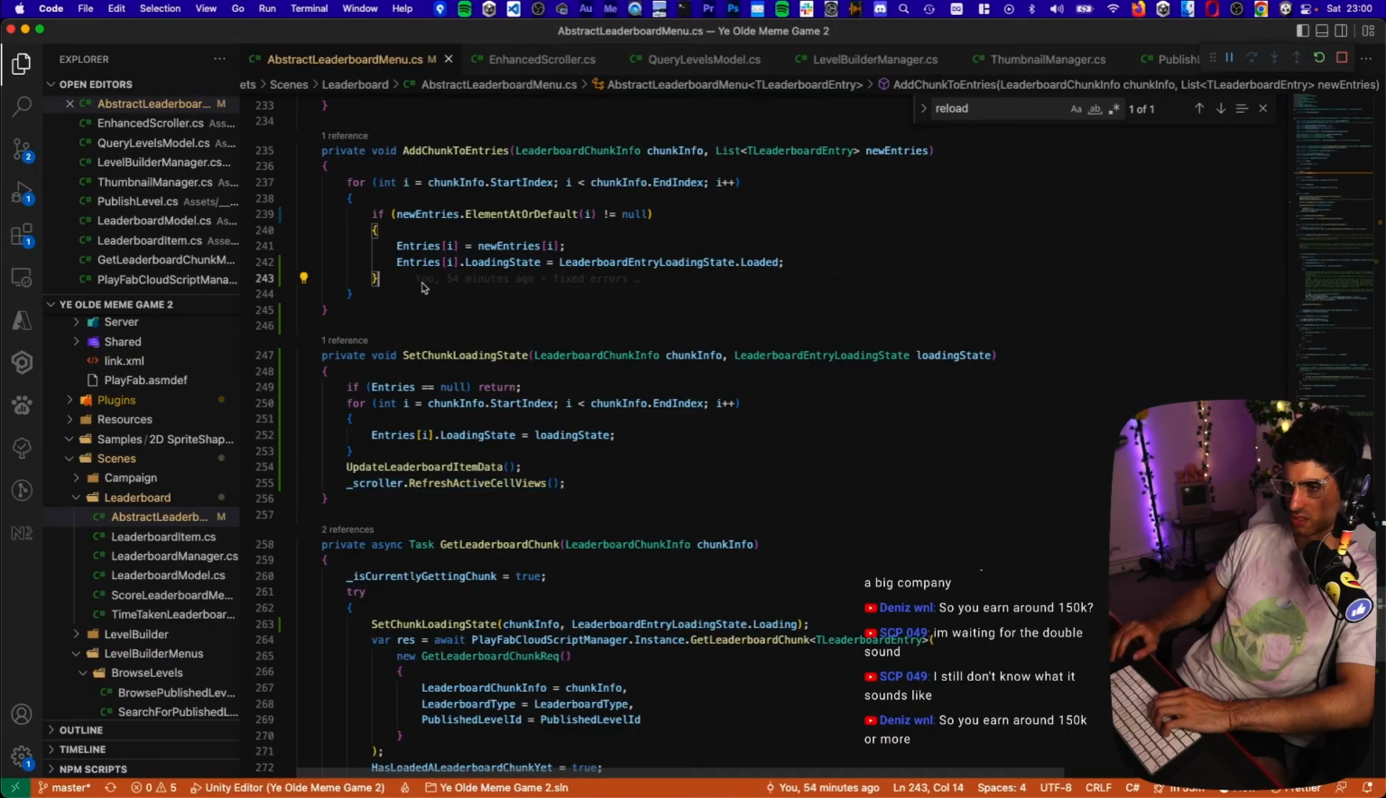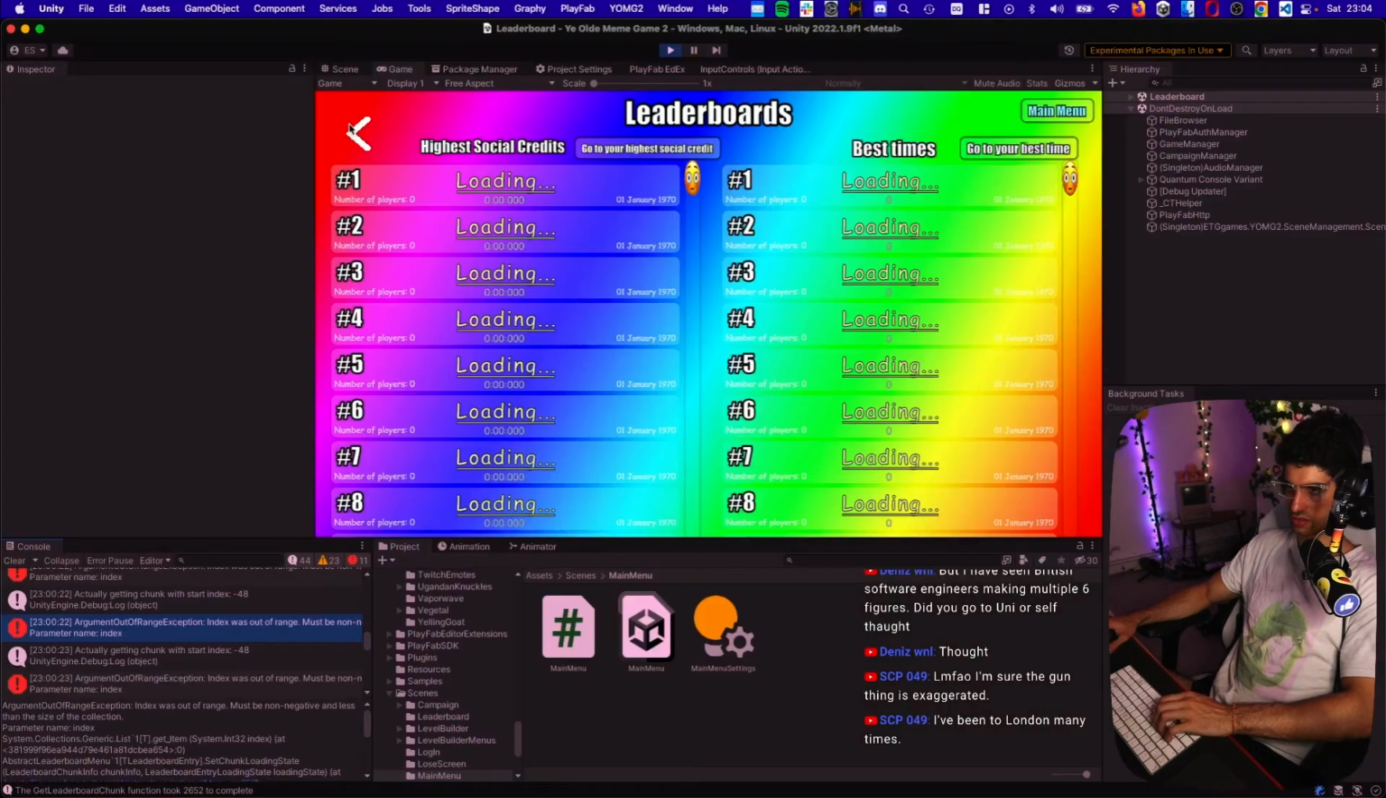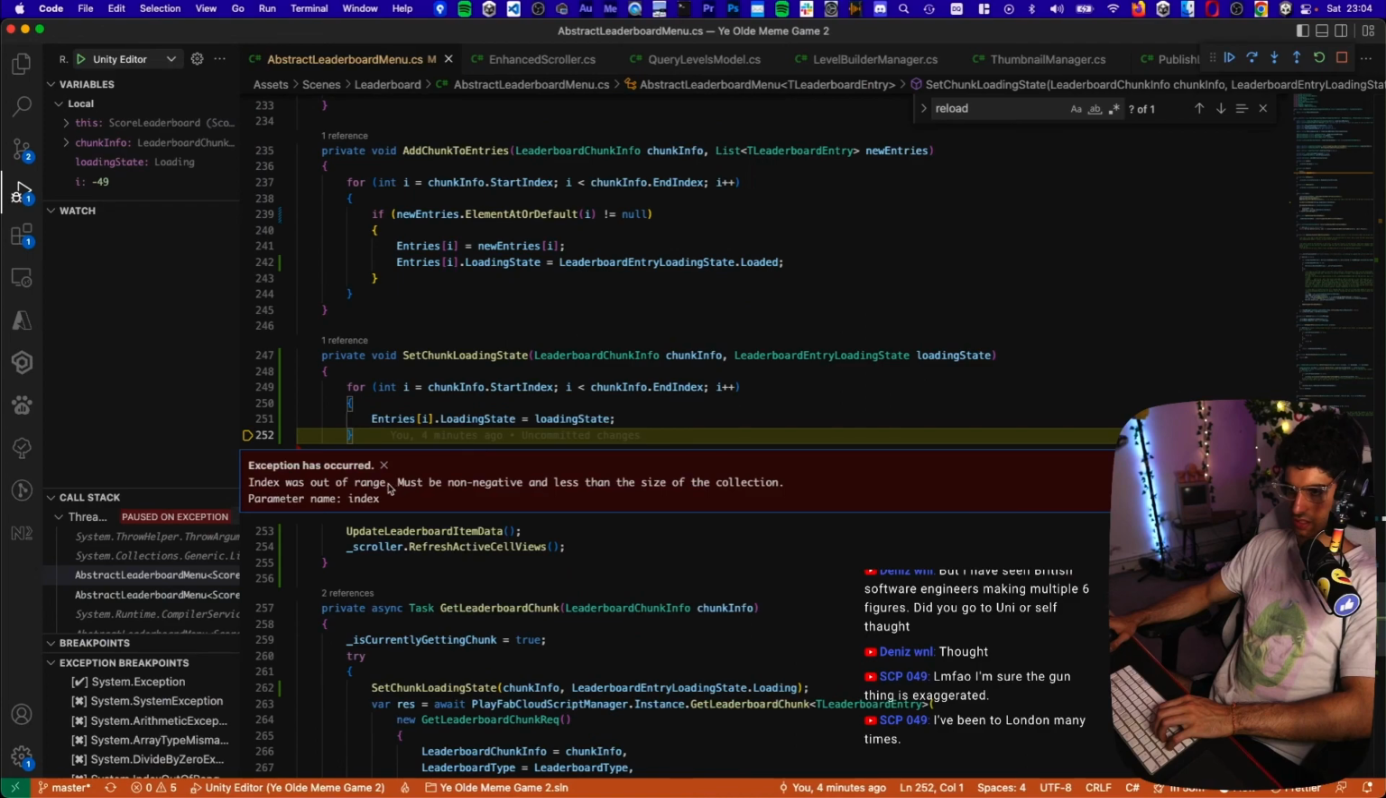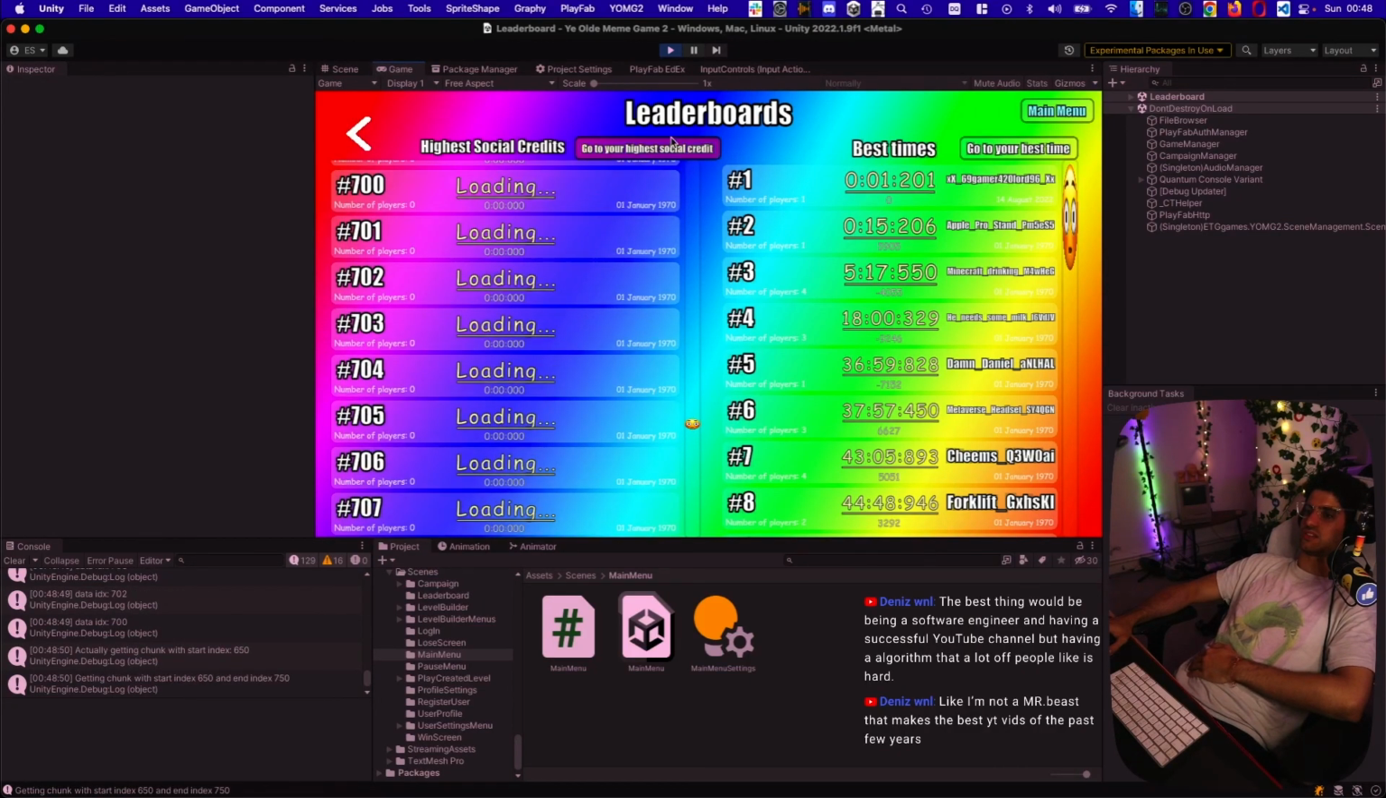Nice. Add chunk here. Always. Let's try again. Okay, nice. Index was out of range. What was it? Nice. Okay, it works.